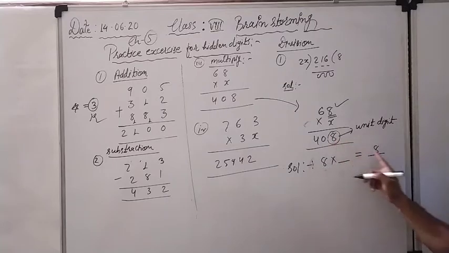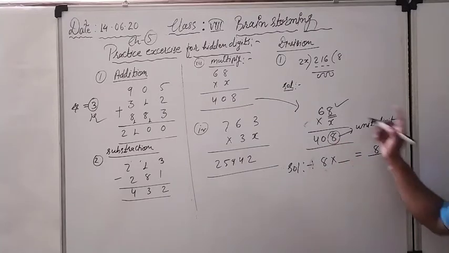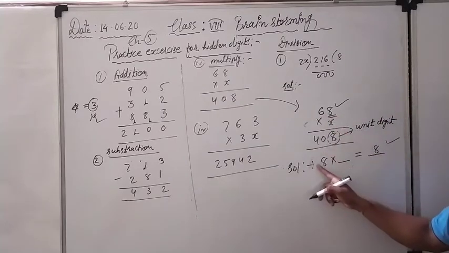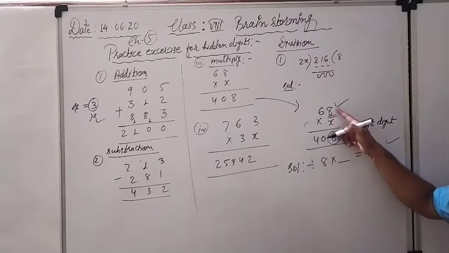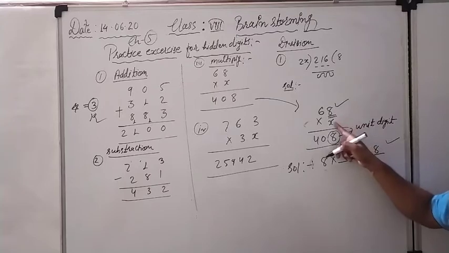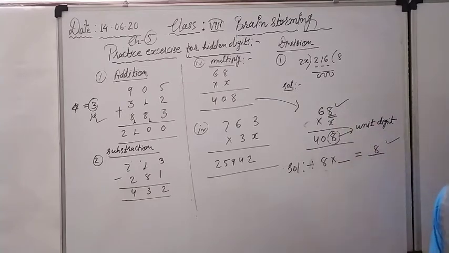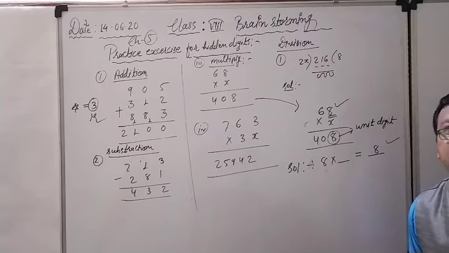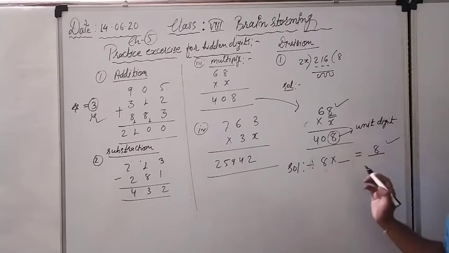Here the unit digit is 8, this is the result. Again I am not considering 6 here, because I only have to put the logic for this unit digit. Whatever digit I write down here, I will multiply it with 8. So 8 into what digit will give me again 8 at the unit place? We are talking about the unit place only.